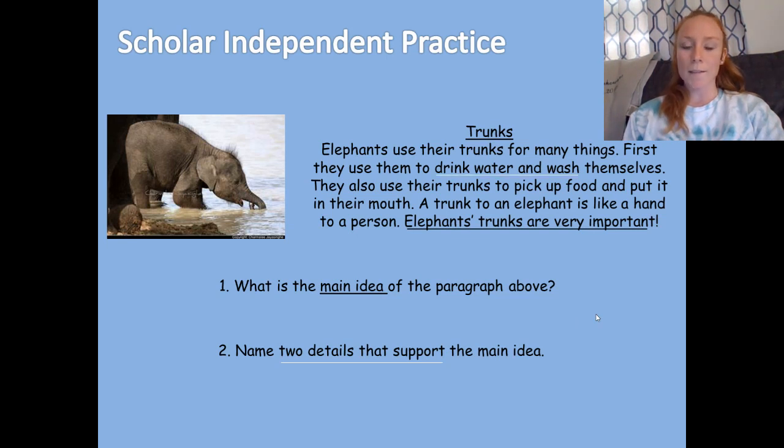Okay, and I'm looking back in the text and I see that two details that support the main idea are that elephants use their trunks to drink water and to wash themselves. Now, you could also choose that they use their trunks to pick up food as well.